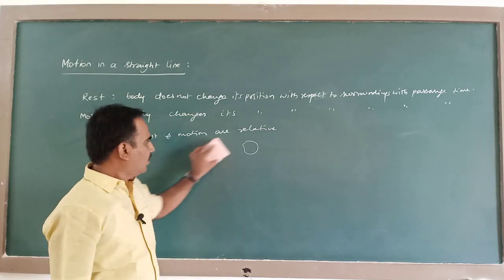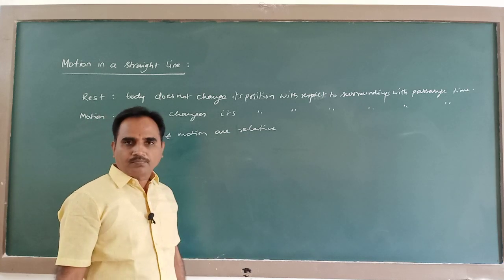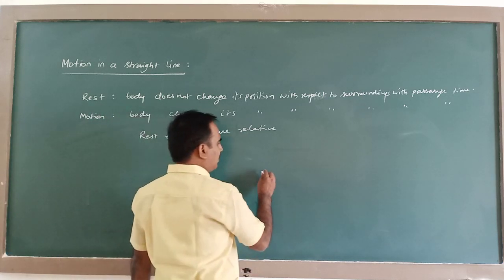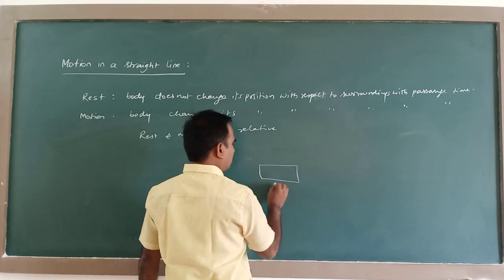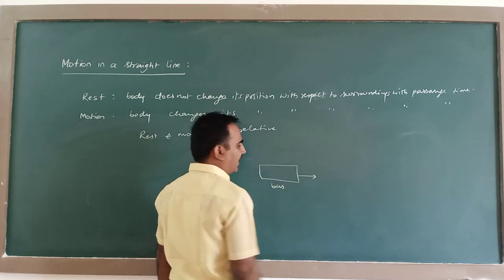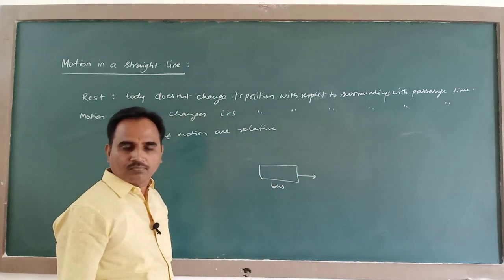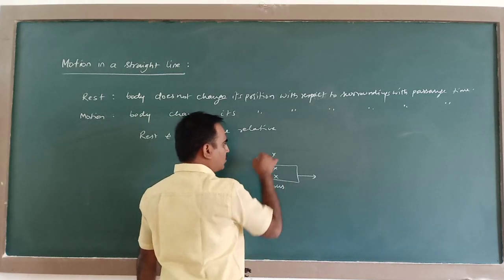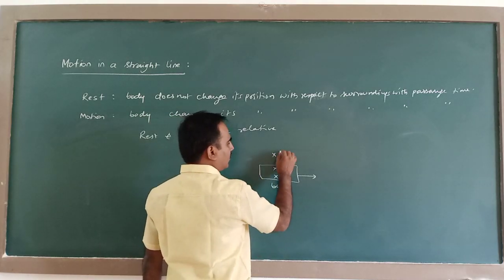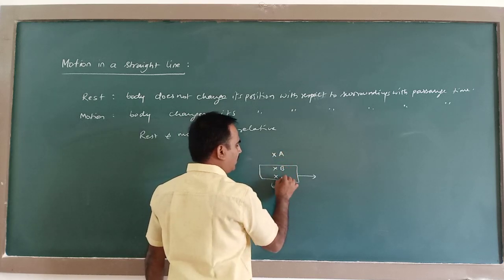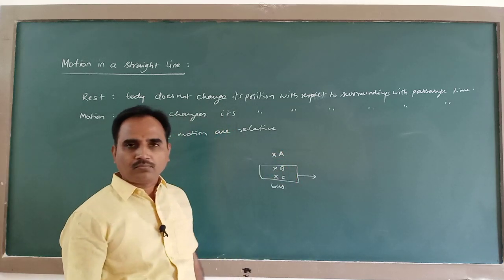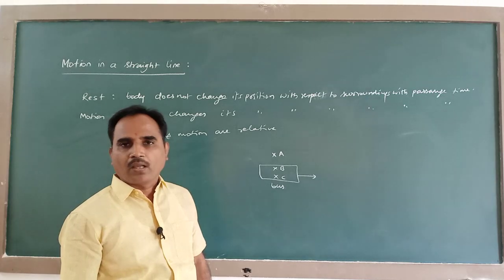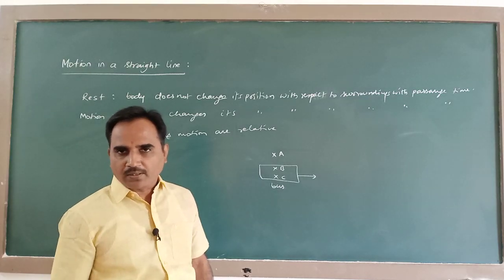Here you take a simple example. Here there is a bus moving like this. Here there is one person, here there is another person, here there is one more person. A, B, C. A bus is moving with some speed.